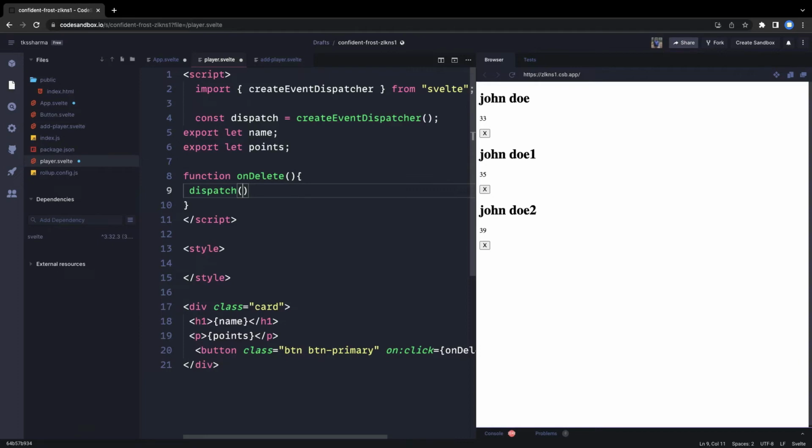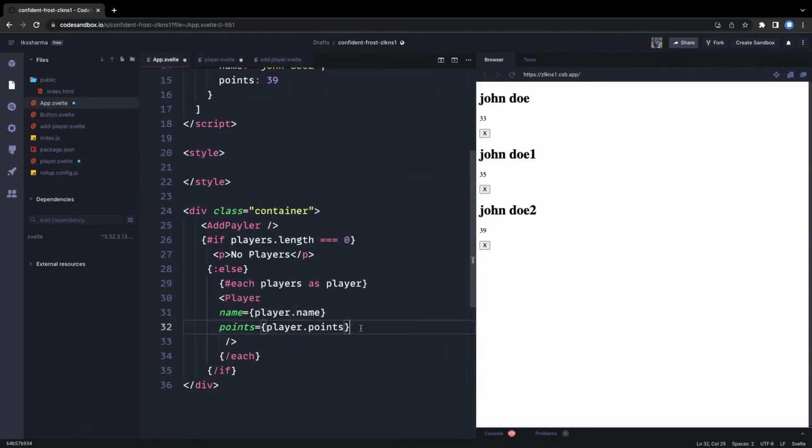Remove player, and the data which you are going to pass is just the name of the player. Now we need to handle this remove player at the parent component, which is App.svelte, and here on remove player, handle remove. This is the method we are going to call at the parent component, and we will define this